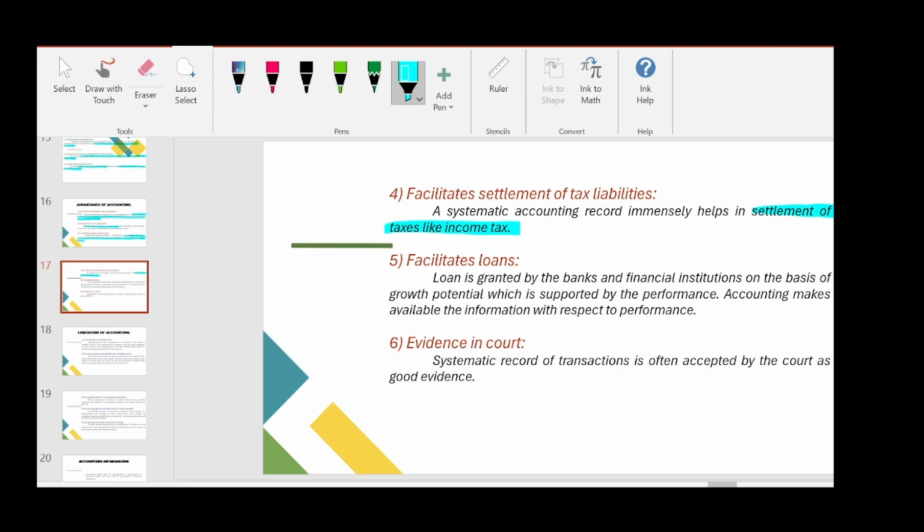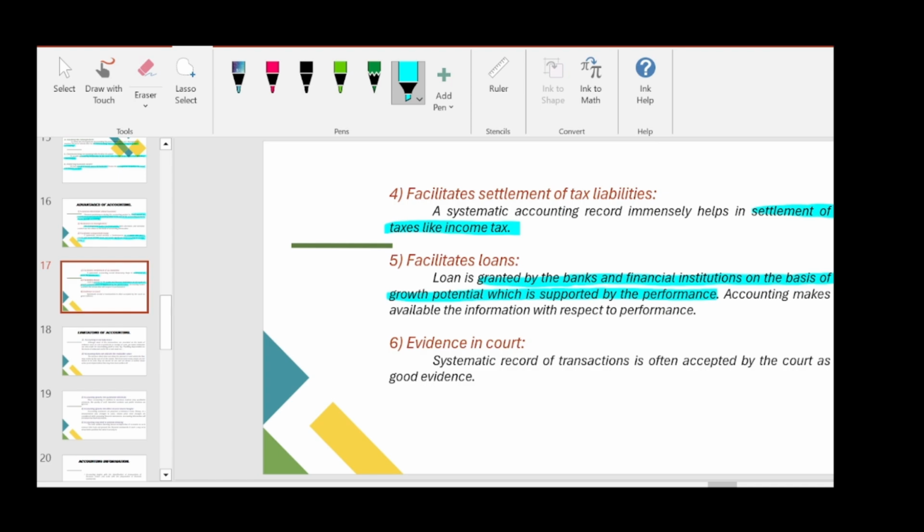Fifth one, facilitates loan. Loan is granted by banks and financial institutions on the basis of growth potential, which is supported by the performance. Accounting makes available the information with respect to performance. So the financial statement gives the financial performance of the business. With that, the bank will decide whether to give a loan to that particular company or not. So it helps the company to get a loan from banks and financial institutions.